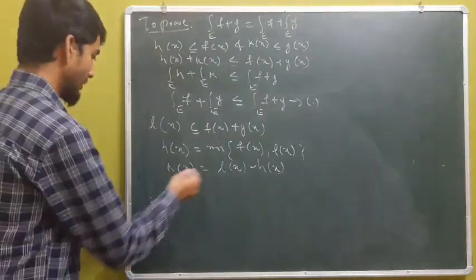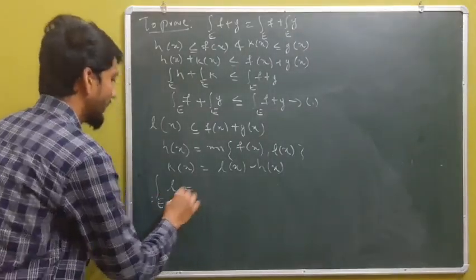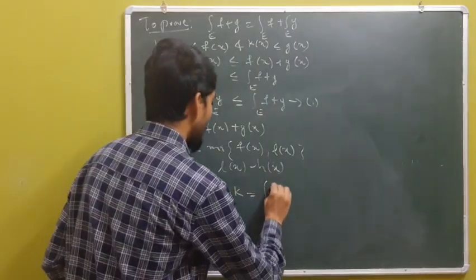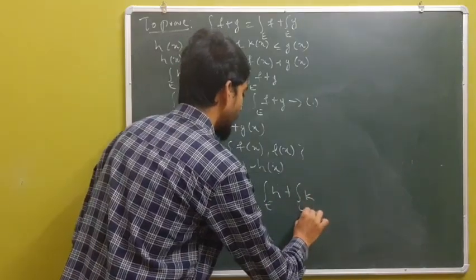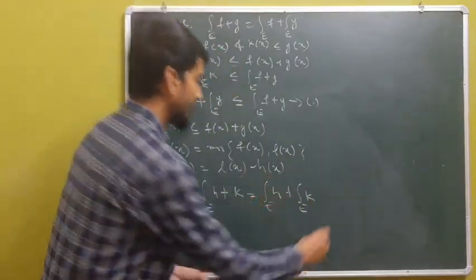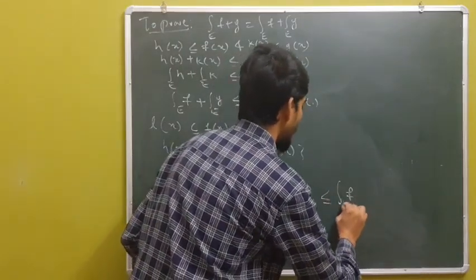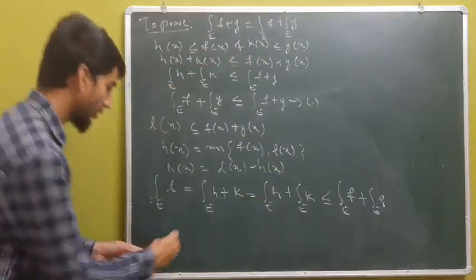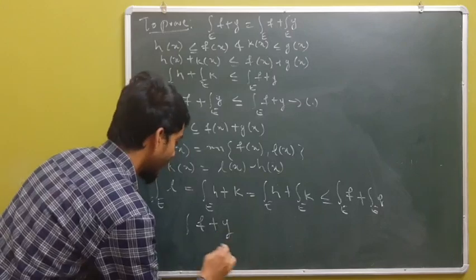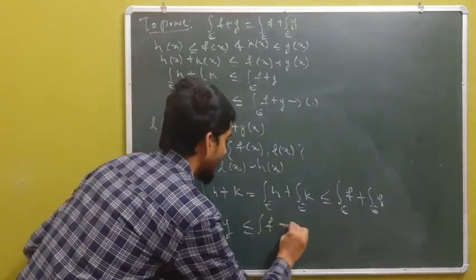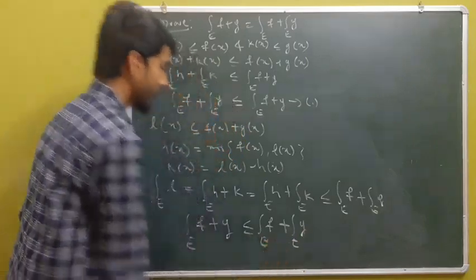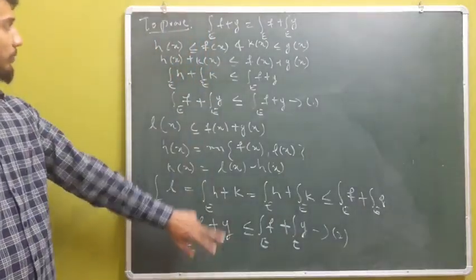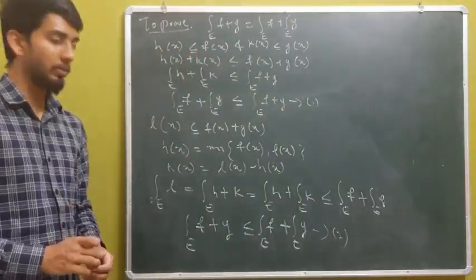Again, remember that h and k are bounded by the bound of L, and h and k vanish where L also vanishes, and thus I have the integral of L over E the same as the integral of h plus k over E, which is the same as the integral of h over E plus the integral of k over E, and this is less than or equal to the integral of f plus the integral of g over E. Since L is less than or equal to f of x plus g of x, the integral of f plus g over E is less than or equal to the integral of f plus the integral of g over E. If I call this 2, 1 and 2 imply the equality, which will complete the proof.